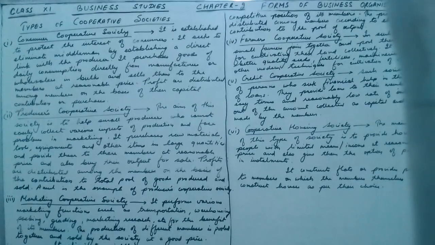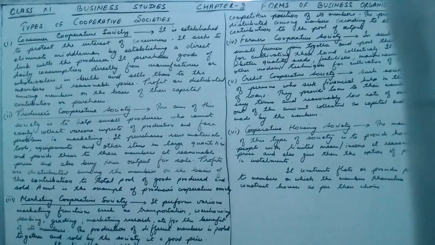Also, whatever the small producers produce is bought by the producers cooperative society and then through marketing it is sold into the market.